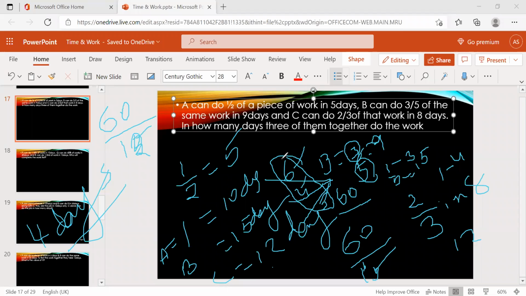So efficiency of A is 6, B is 4, C is 5. If they work together, the single day efficiency A plus B plus C is 15. In one day they all together eat 15 apples. Totally 60 apples is there. 60 by 15 is 4 days. So 4 days is the answer.